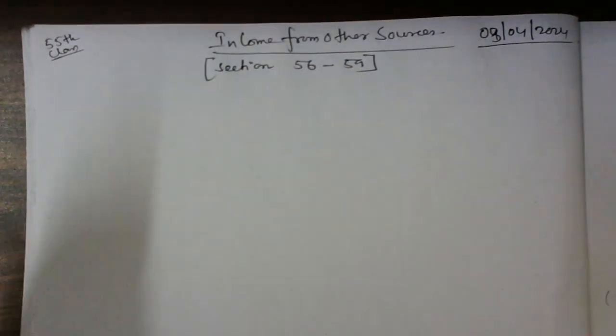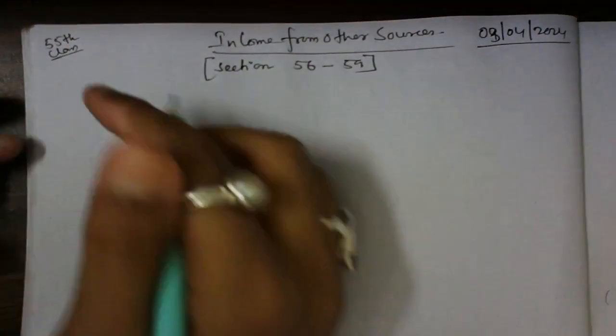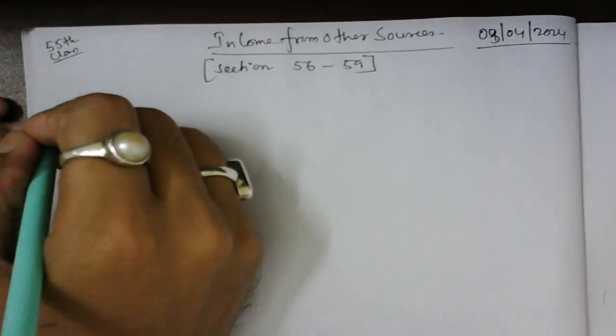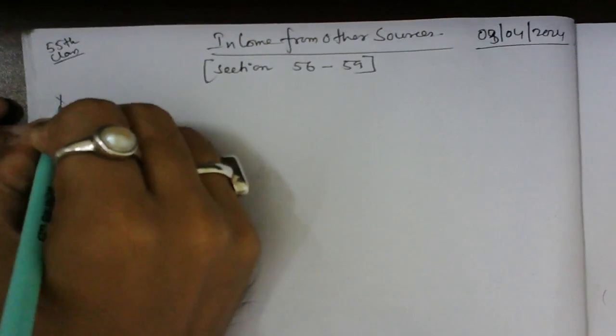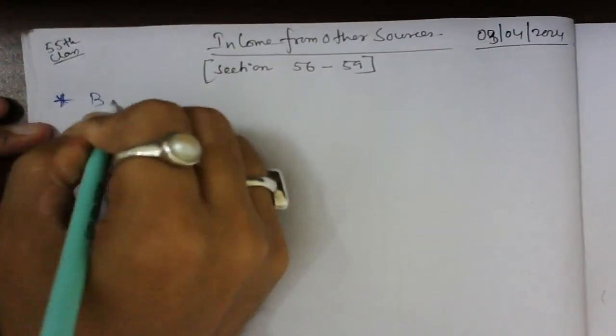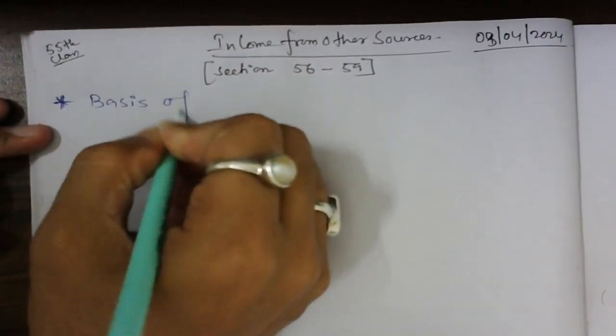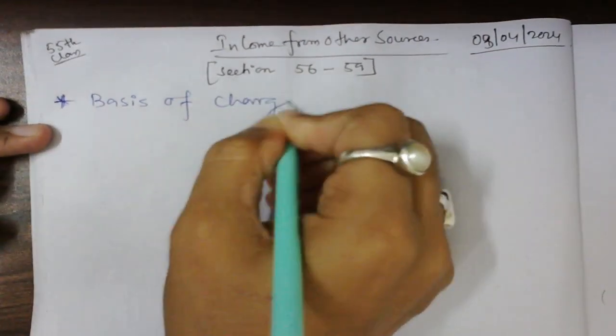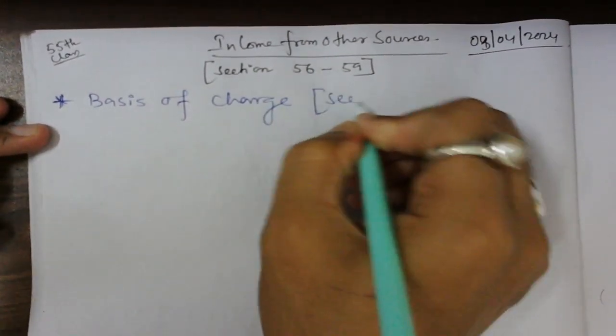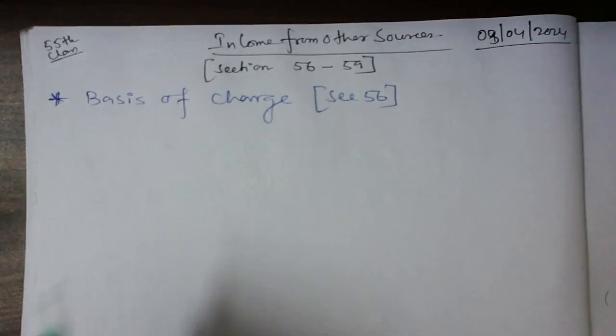Chargeability means how to tax this particular income, how to charge tax on this particular income. So the first section that comes in this is the basis of charge. You can write here basis of charge, and it comes under section 56.